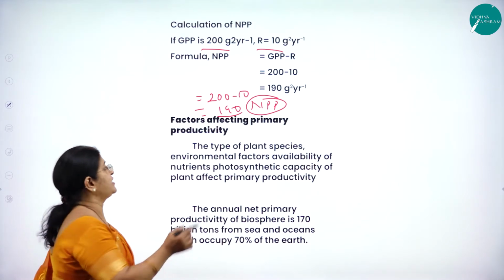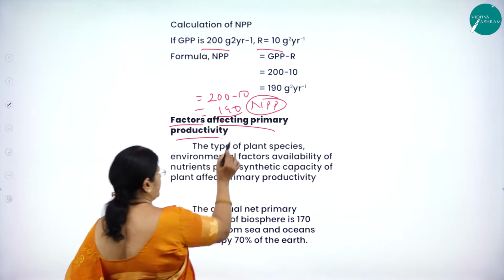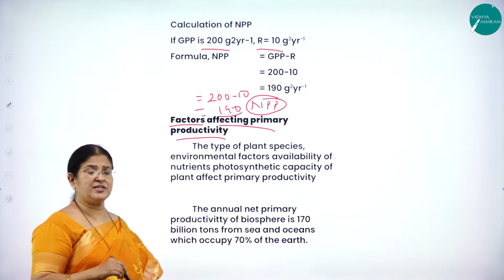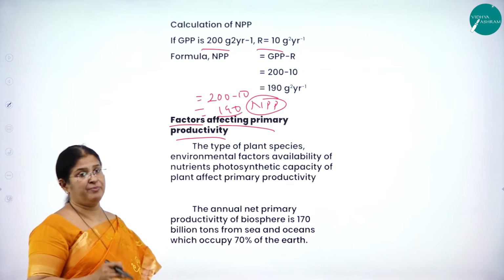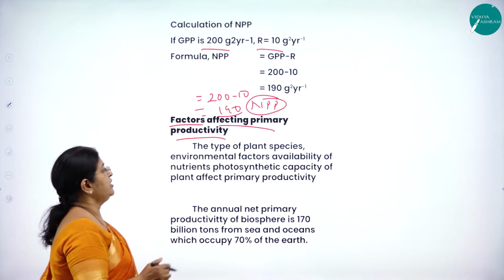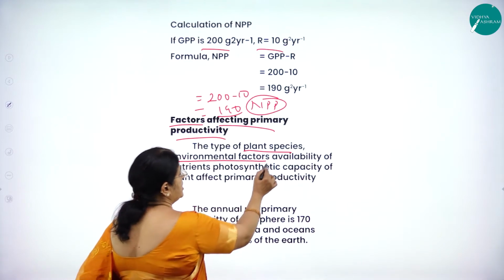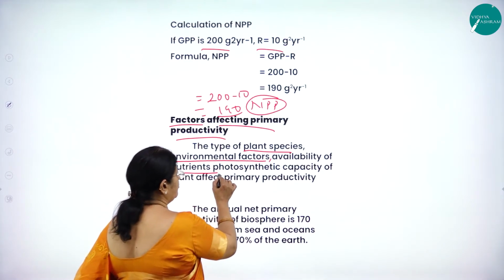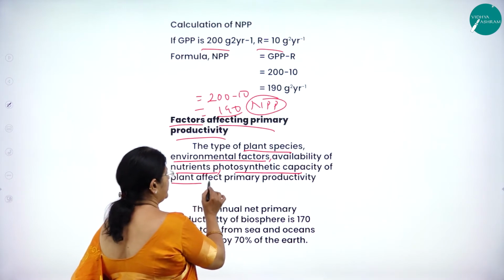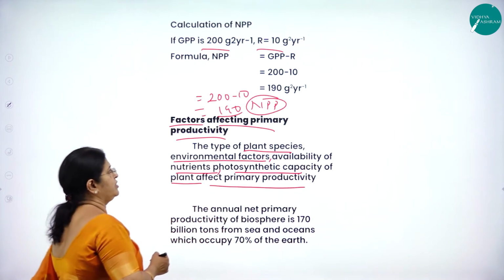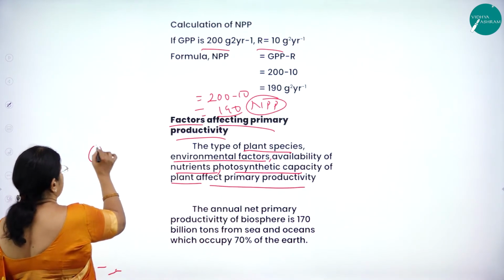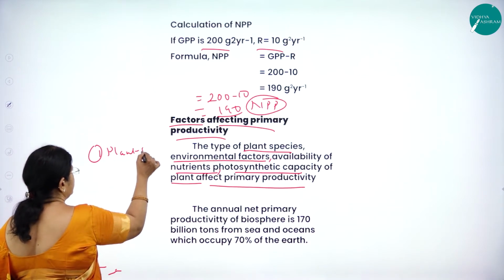So what are the factors that affect primary productivity? What are the factors that are going to affect the rate of the primary productivity? The type of plant species, environmental factors, availability of nutrients, and photosynthetic capacity of the plant affect the primary productivity. The first one is the plant species.